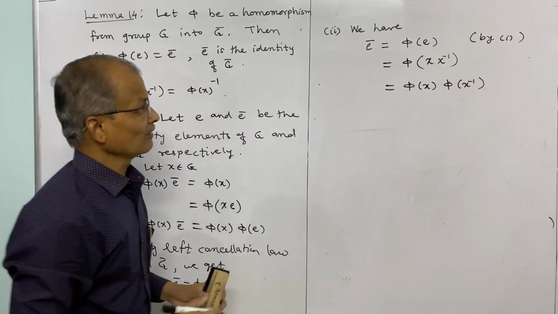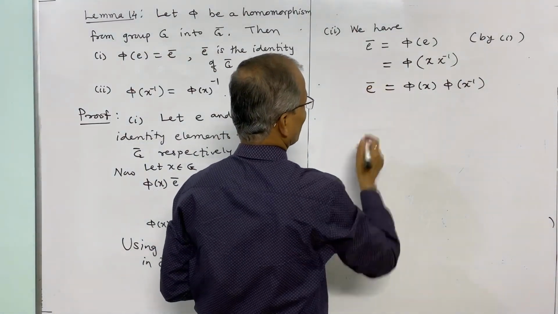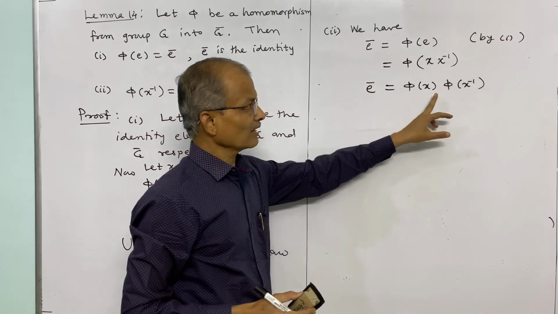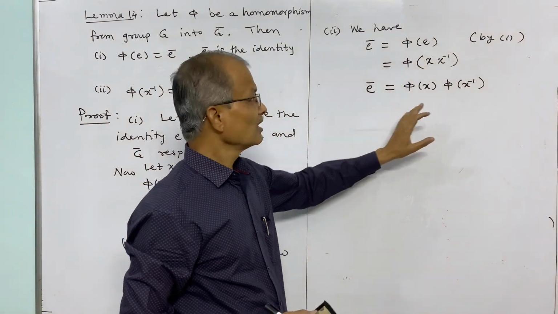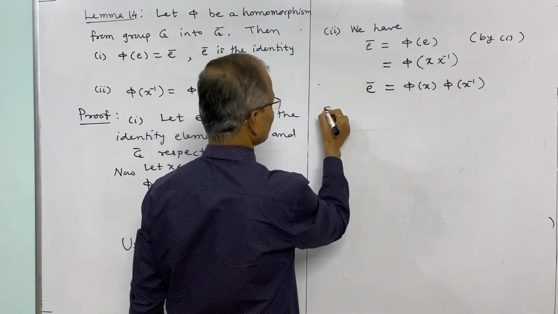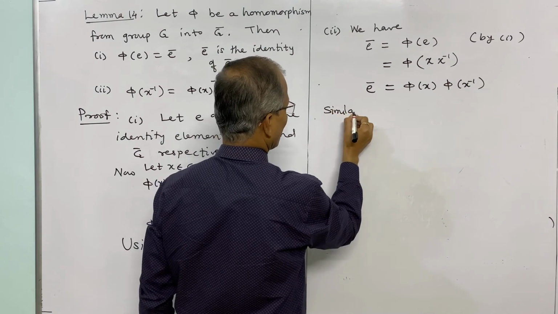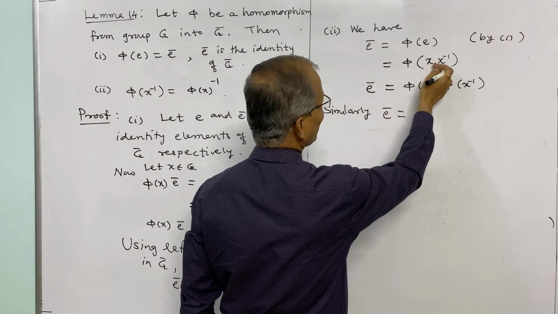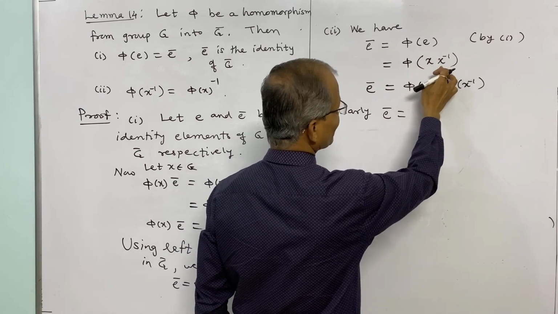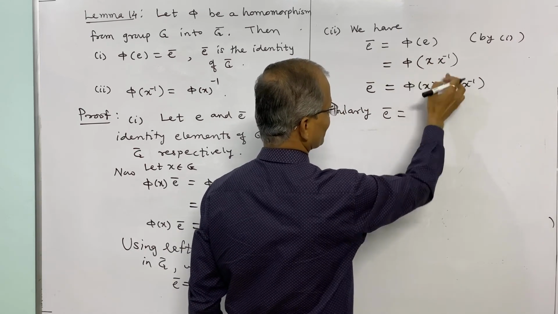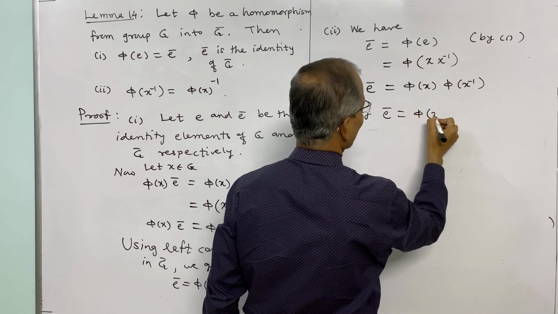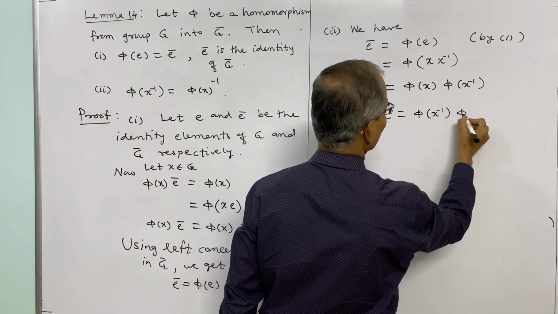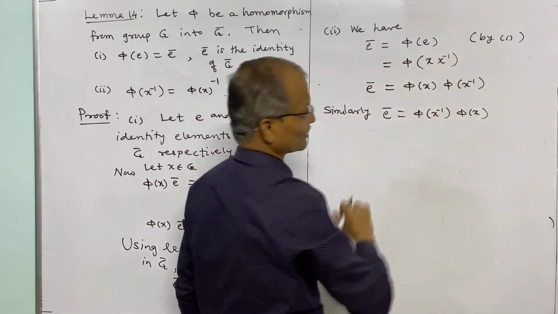And thus what we have is E bar is equal to phi x into phi of x inverse. Similarly, we have E bar is equal to, instead of writing this as x into x inverse, we can write it as x inverse into x, and therefore this will be phi of x inverse into phi of x, interchanging this.